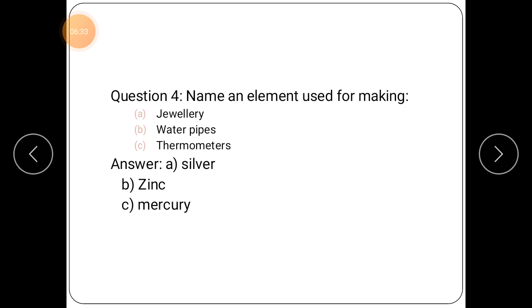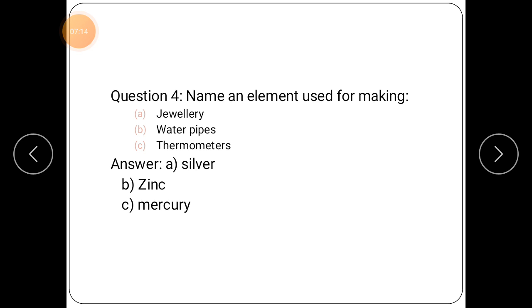We can use silver and gold generally for making jewelry. Platinum, that is white gold, and pink gold we also use for jewelry. The symbol of silver is Ag. Now for water pipes, we use pipes of zinc. And what do we use in thermometers? We use mercury in thermometers and the symbol of mercury is Hg.